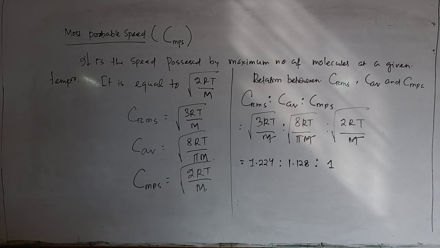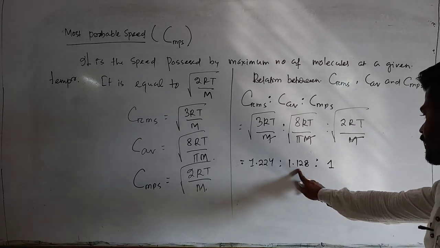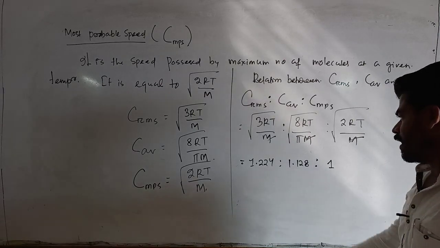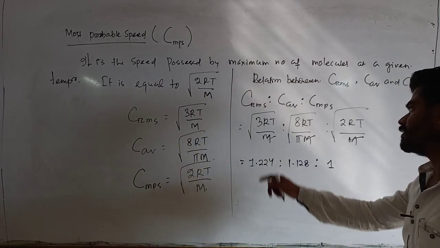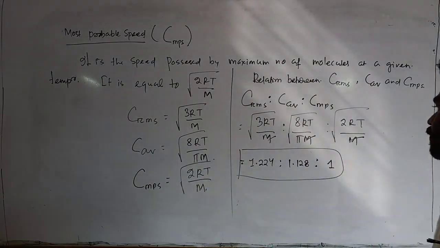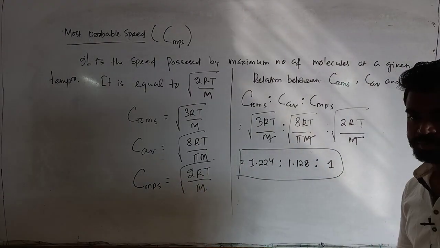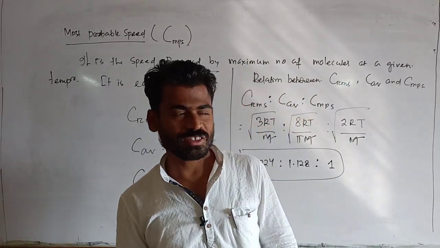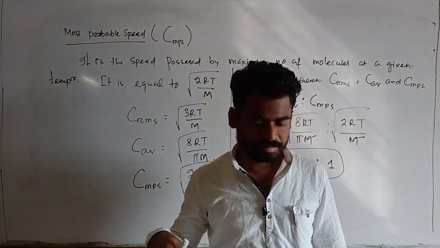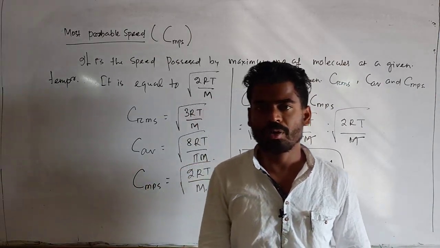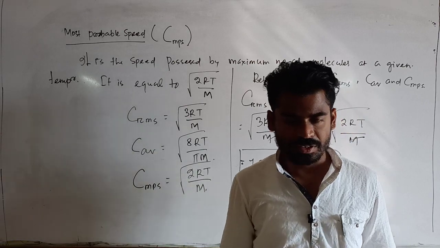You see, most probable speed is 1, average speed is 1.128, and 1.224 is C RMS. This is very important, you just remember this ratio. Okay, so till now this much. In the next class we will discuss Maxwell-Boltzmann distribution of molecular speeds. Okay, till now, thank you.